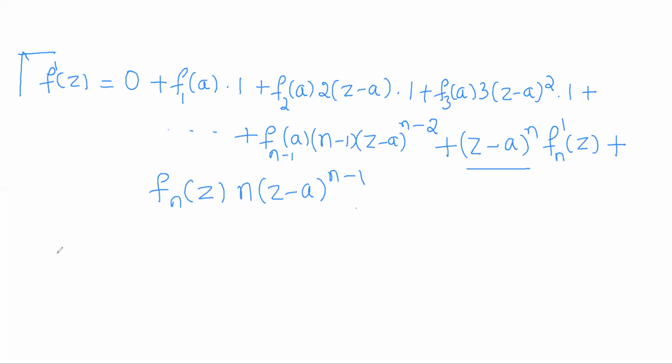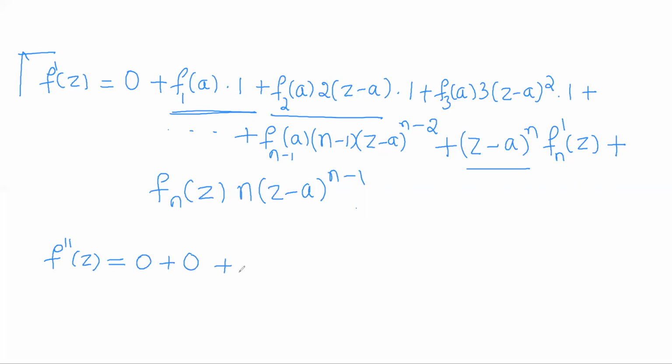So what will be the second derivative, f double dash of z? So 0 over, now this term. fn of a is constant, so 0 plus 0.